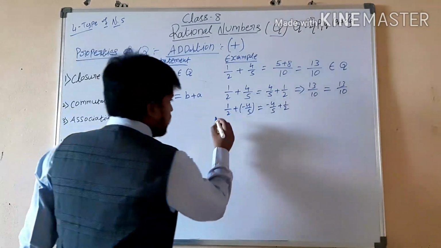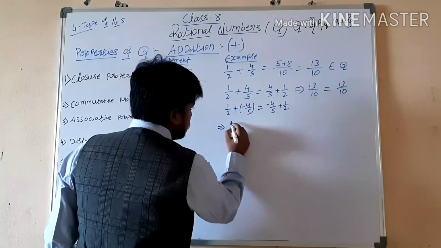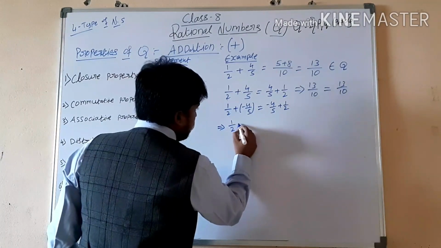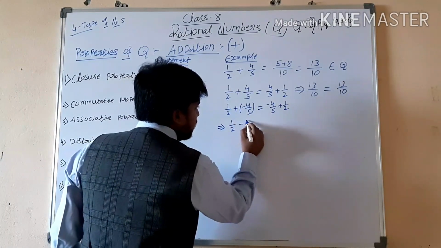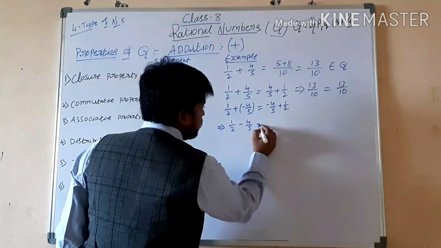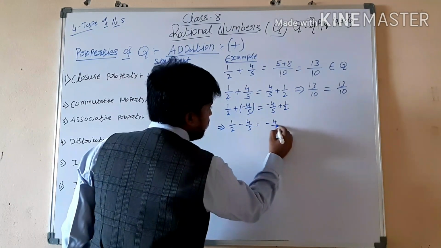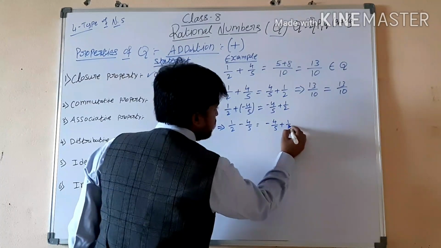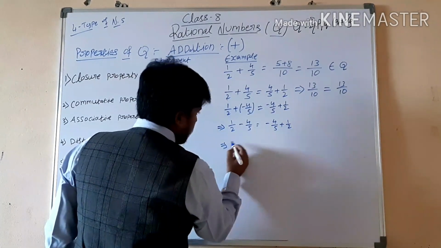Right or wrong? So what will the answer be?